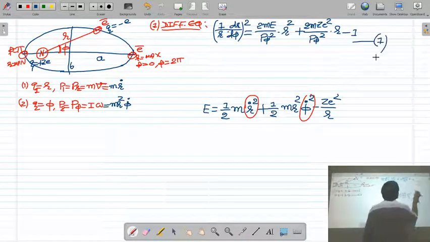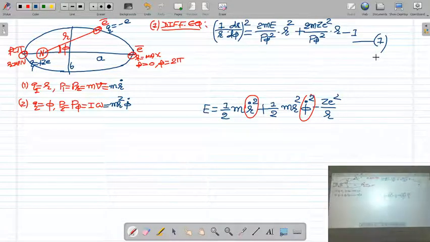So this is the differential equation for the elliptical orbit of the electron. This differential equation we already derived in the last lecture.